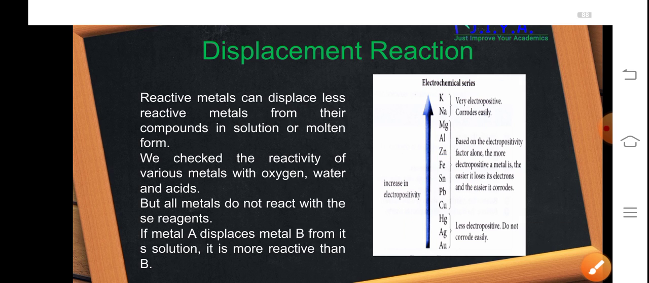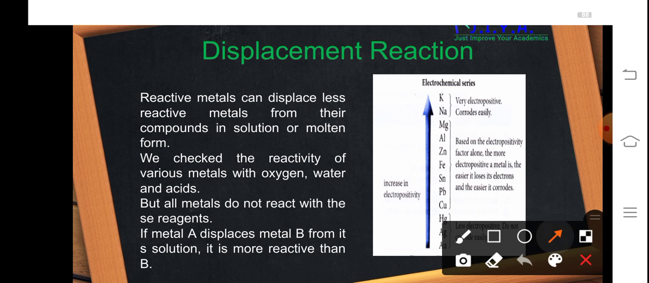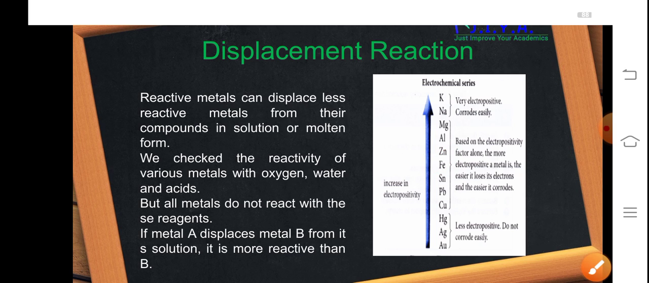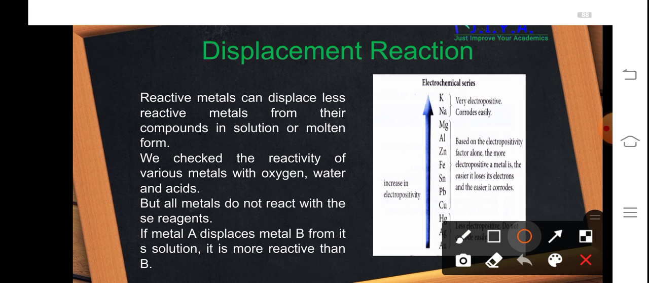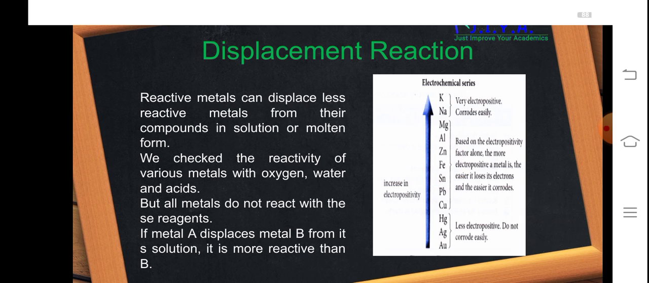For example, if we have two metals, suppose zinc, and we have a solution of iron. When we mix zinc with the solution of iron, then zinc will easily displace iron from its solution. Why? Because zinc is placed above the iron in the reactivity series. You can see here, zinc is more reactive than iron. But vice versa cannot happen. That is, iron cannot displace zinc from its solution.